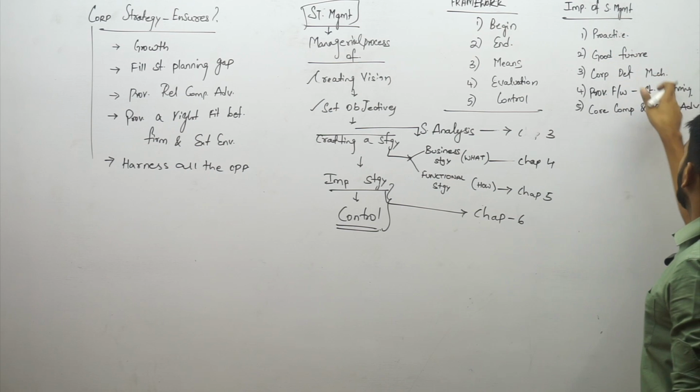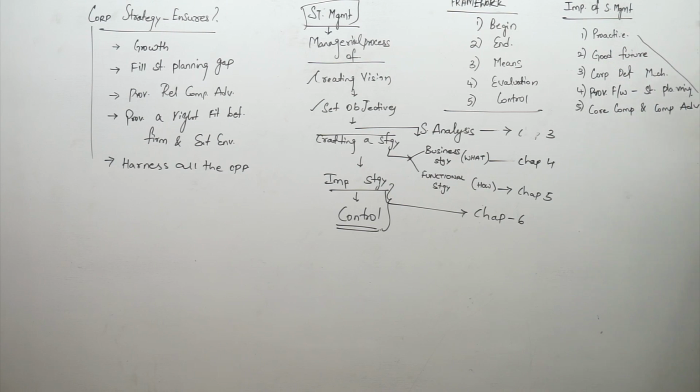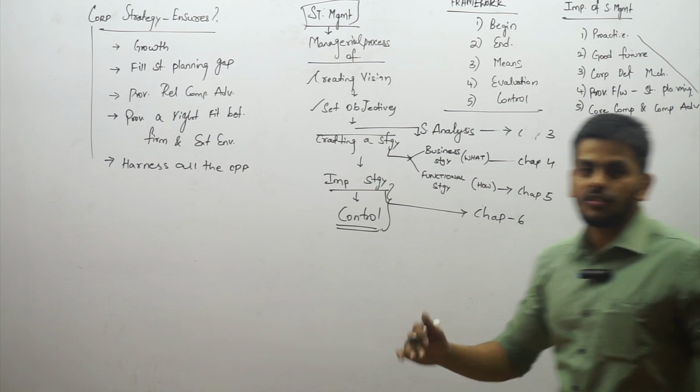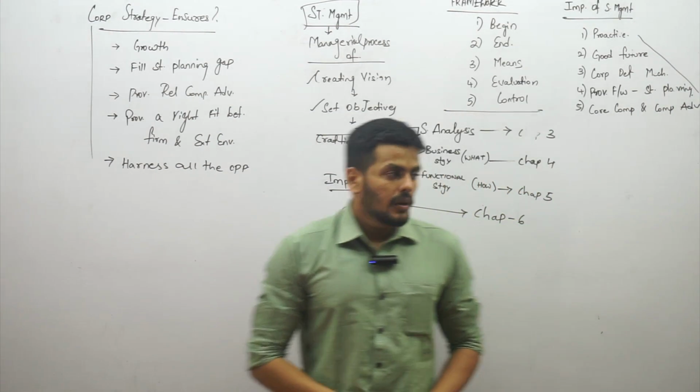Alright, 1, 2, 3, 4, 5. That's how you got to remember this importance of strategic management. 1 word proactive, 2 words good future, 3 words corporate defense mechanism, 4 providing framework for strategic planning, and 5 core competencies and competitive advantages. That's what strategic management helps you with. Right, so that is what it is.